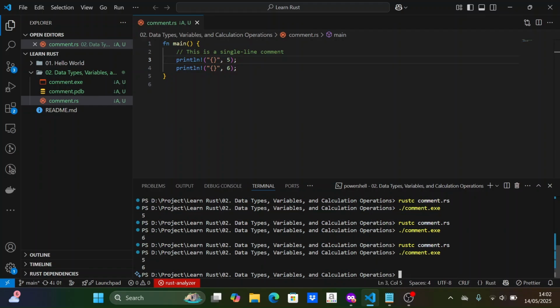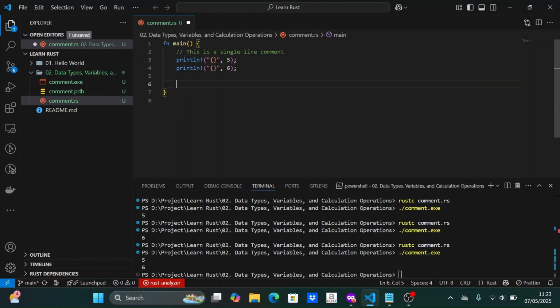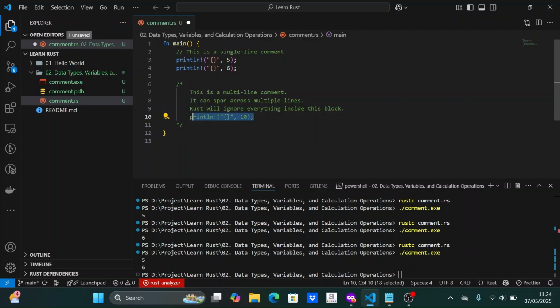In addition to single-line comments, there are multi-line comments that start with a slash asterisk and end with an asterisk slash. Multi-line comments are usually useful when you don't want to execute a large part of the code or just for code documentation. Now let's try adding code in the multi-line comment. Then we will comment out the code above.